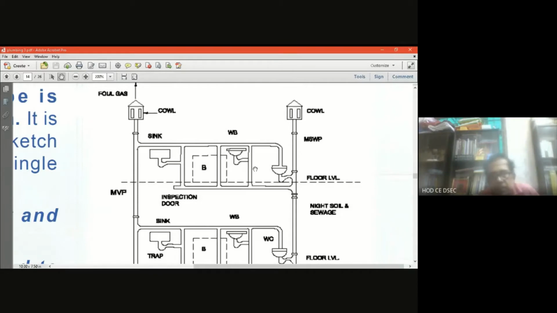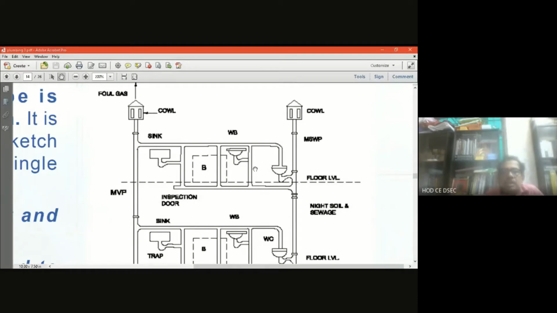So this is a single pipe. Only one pipe is a combined pipe system of the soil and the waste pipe. That's why it is called the main soil waste pipe. And the left portion is the main vent pipe, because a vent pipe should be there for escaping the gas at a certain height above the building level. The cowl, in both cases, whether it is a main vent pipe or a main soil waste pipe, is there for escaping the gases.